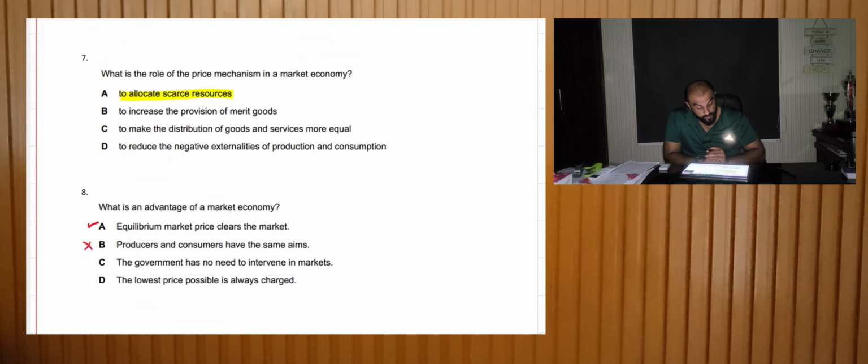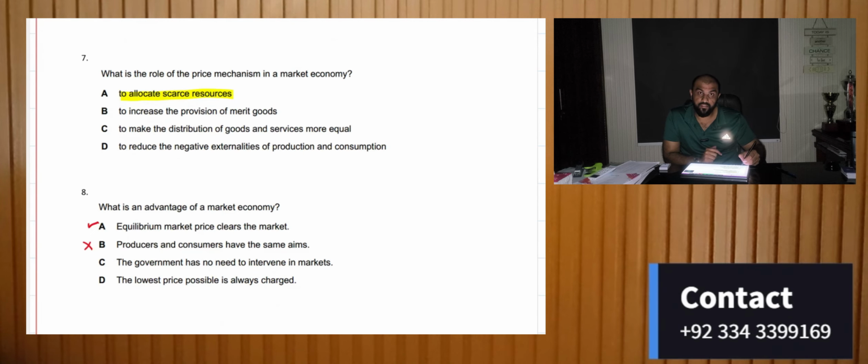The government has no need to intervene in the market. Well, in a market economy there can be a need to intervene in the market. The lowest price possible is always charged. Again, incorrect.